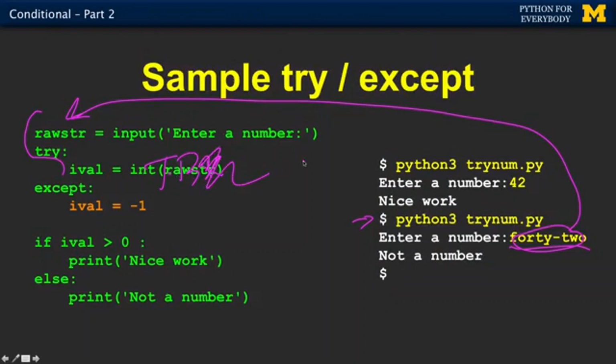But that's okay. We've compensated for that, and we told Python, hey, we know that might happen, and if you detect a traceback, jump straight into the except block, run this, set it to -1, and then continue on. So this is the de-indent of the try except block, and if it's greater than 0, we say nice work, but in this case it's not, and we say not a number. What's not here is a traceback. There is no traceback in this. That's what we achieved, and it doesn't hurt.